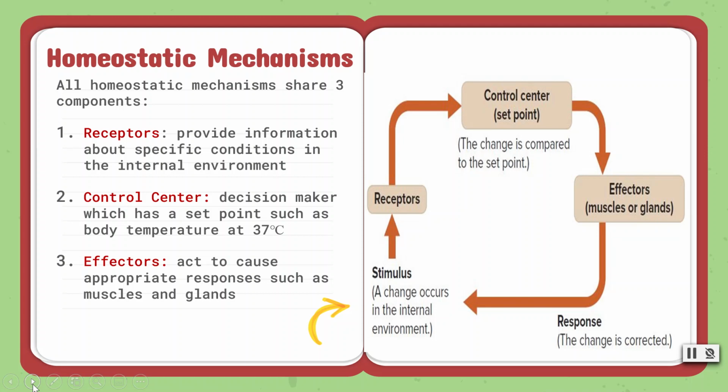First are receptors, which are always on the lookout. They provide information about specific conditions in the internal environment. An example would be peripheral chemoreceptors that detect changes in the blood pH. The second is the control center, the decision maker, which has a set point, such as body temperature at 37 degrees Celsius. The third are effectors, which act to cause appropriate responses. Examples would be muscles and glands. An example would be kidneys that retain water if blood pressure is too low.